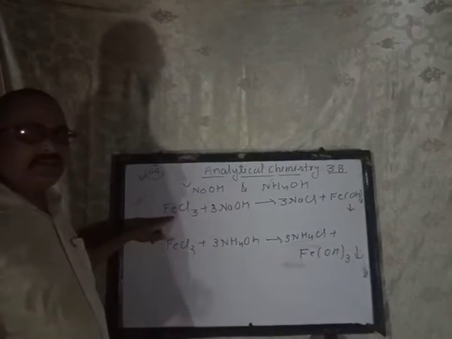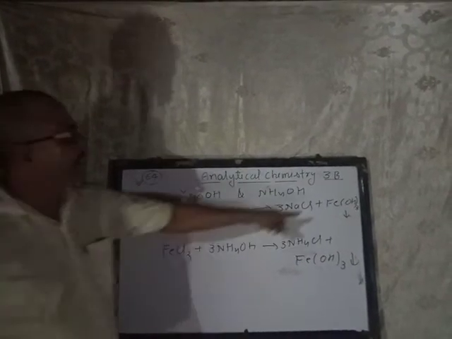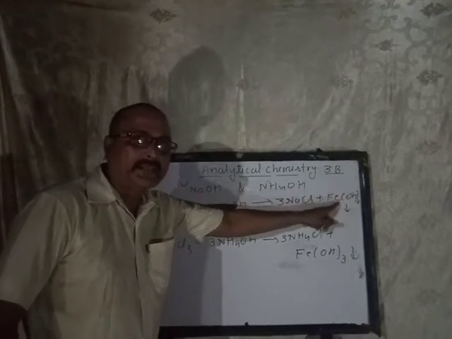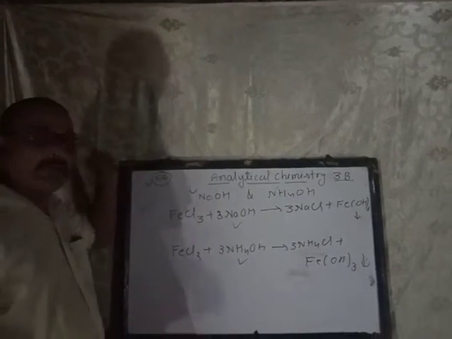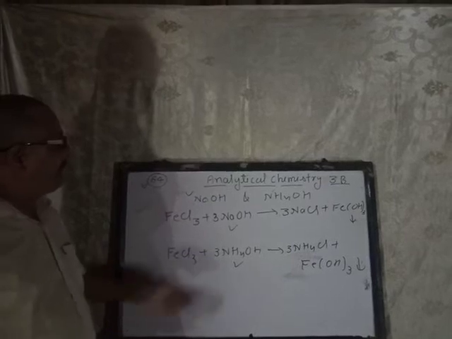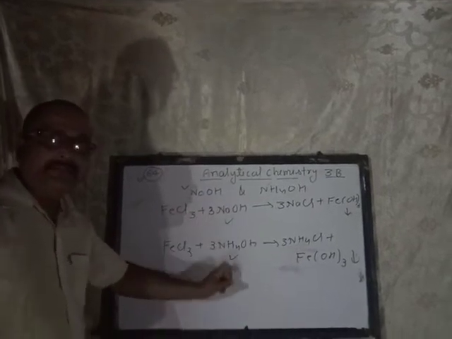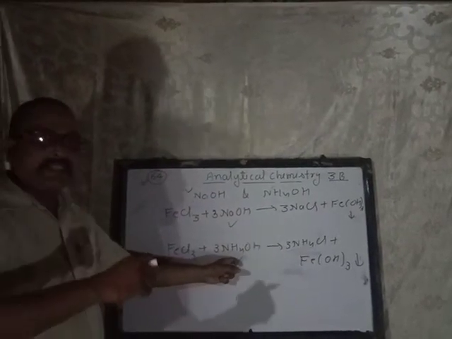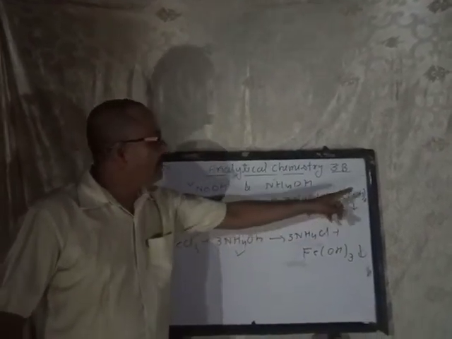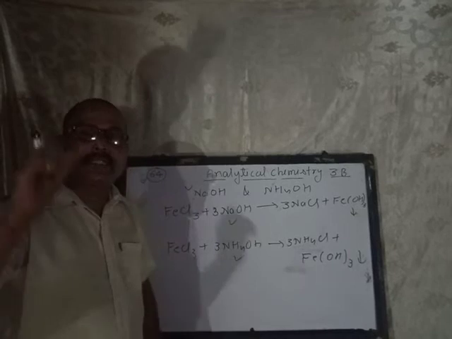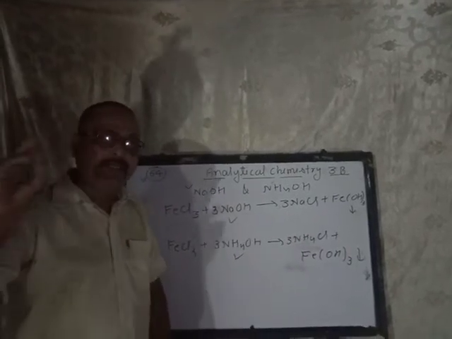The precipitate will be a reddish brown precipitate of iron third hydroxide, in both cases with sodium hydroxide and with ammonium hydroxide. So your question will be the same: what happened in small quantity or in excess? Insoluble precipitate of iron third hydroxide, that is reddish brown in color. That will be your answer.